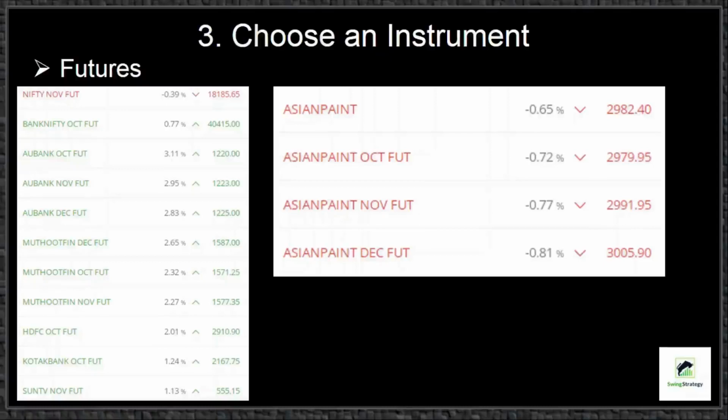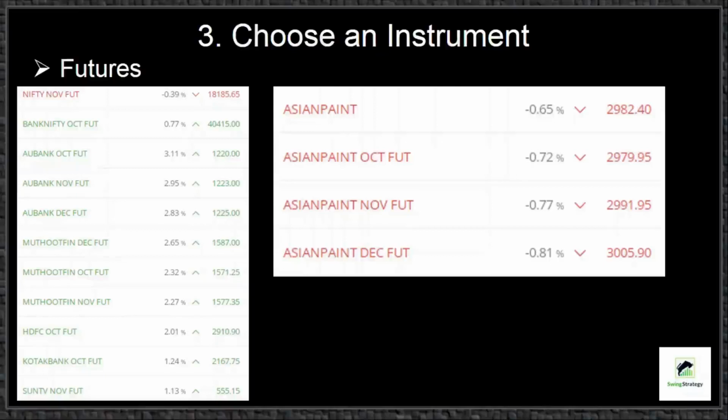Here we can see some sample futures represented by a unique symbol with the month in which the contract expires. For example, Asian Paint is the underlying stock of its future contracts: Asian Paint October future, Asian Paint November future, and Asian Paint December future. And these futures expire on the last Thursday of the respective months of October, November, and December. We can notice varying LTP in increasing order.